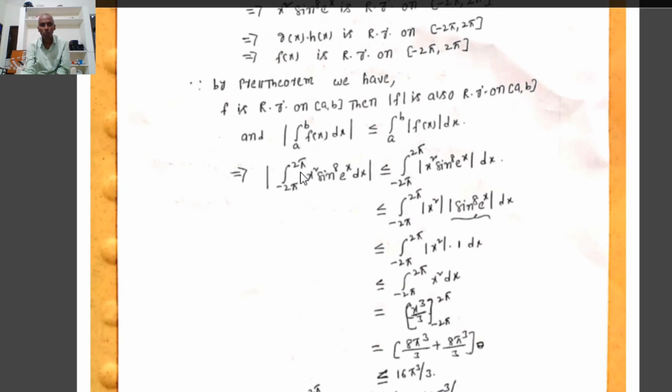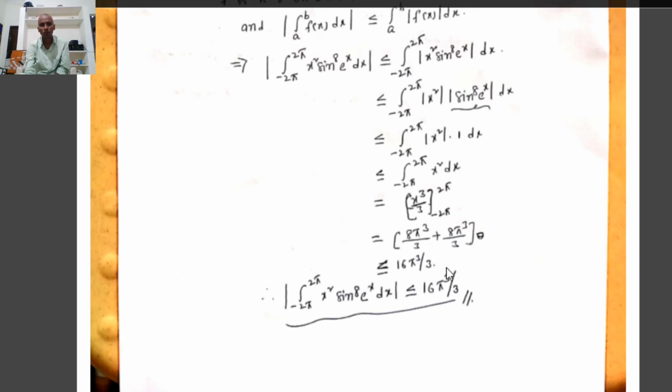|∫ from -2π to 2π of x² sin⁸(eˣ) dx| ≤ ∫ from -2π to 2π of |f(x)| dx. |f(x)| means |x² sin⁸(eˣ)| dx. Therefore, it is |g·h|, which is less than or equal to ∫ from -2π to 2π of |x²|·|sin⁸(eˣ)| dx, where we clearly observe that |sin⁸(eˣ)| is less than or equal to 1. Always the value must be less than or equal to 1.